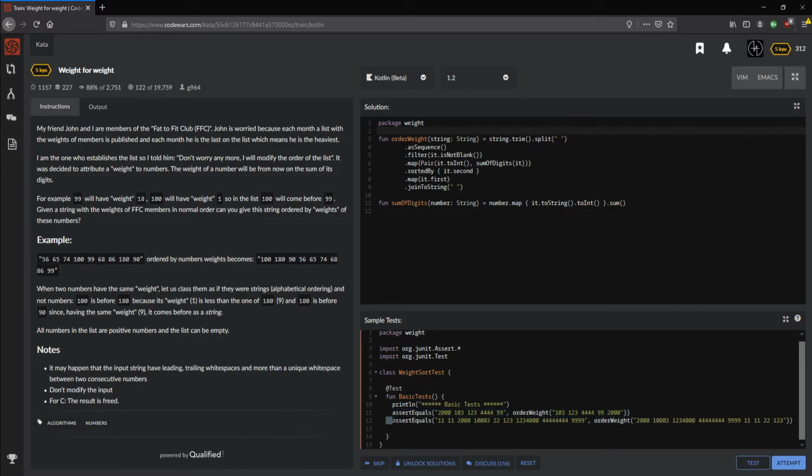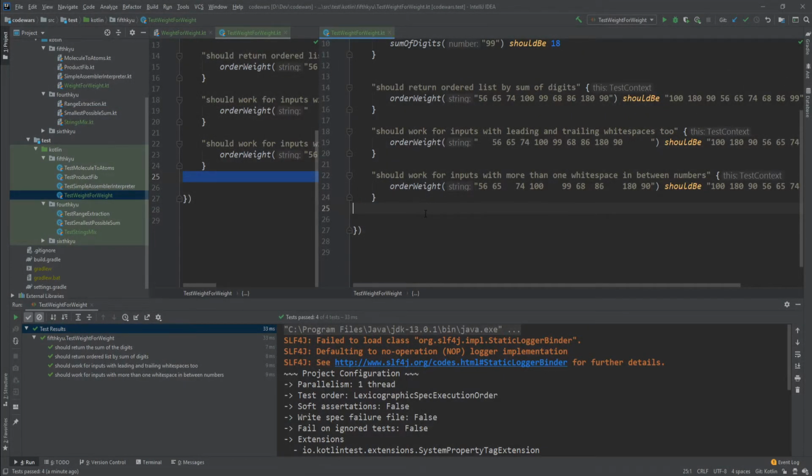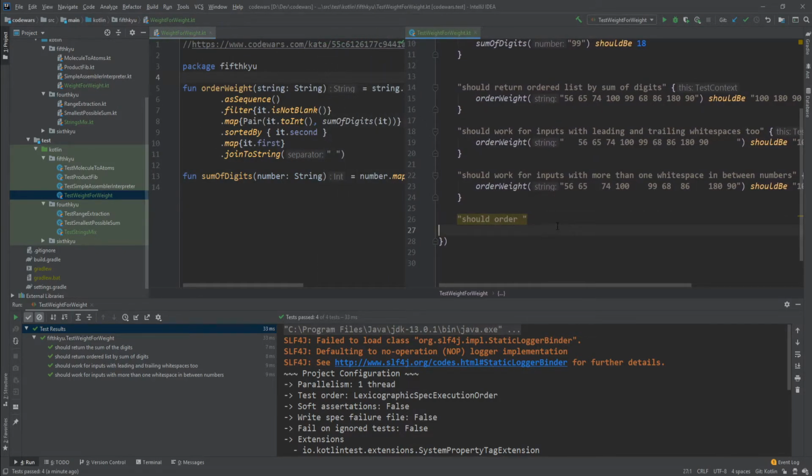But I kind of assumed that we had that already. We'll see it. We'll have a look. Should order list by sum of digits and then alphabetically.